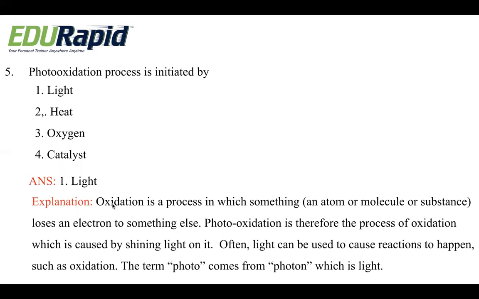Oxidation is a process in which something, that is an atom or a molecule or a substance, loses an electron to something else. So this is the oxidation process. Photooxidation is therefore the process of oxidation which is caused by shining light on it. Often, light can be used to cause a reaction to happen, such as oxidation. The term photo comes from photon, which is light. So here, the name itself suggests, I told you, photo means that is light. So it is the oxidation initiated by the light.